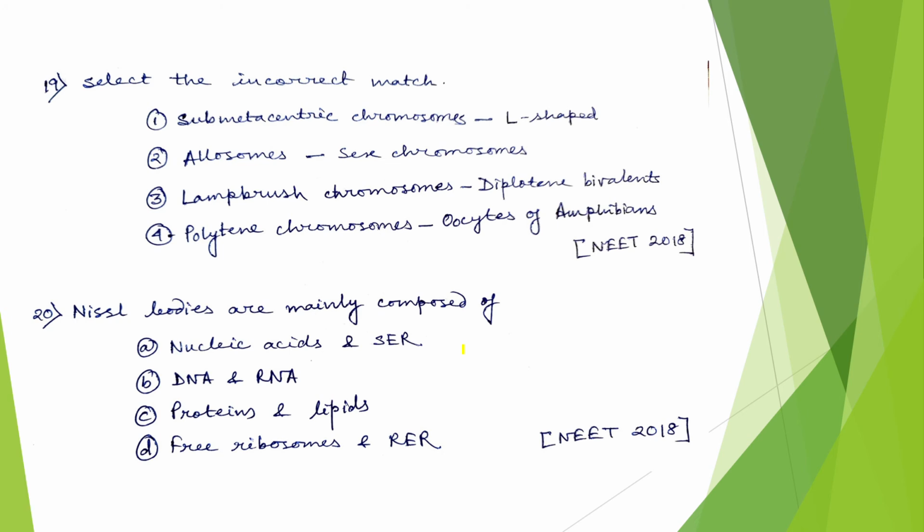Now coming to the next question. Select the incorrect match. Submetacentric chromosome looks like L-shaped. Yes, it is. Allosomes means X chromosome. It is also correct. Lampbrush chromosomes are diplotene bivalents. It is also correct. Polytene chromosomes are found in the oocytes of amphibians. No, these are found in the salivary glands of insects. So the correct answer would be option 4.